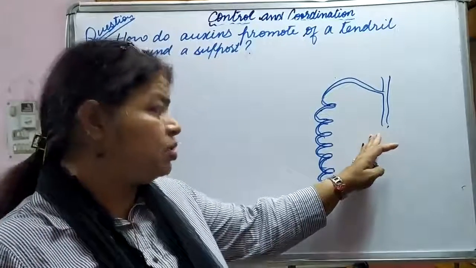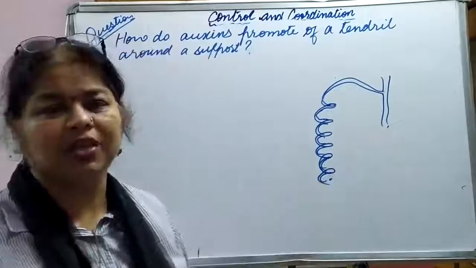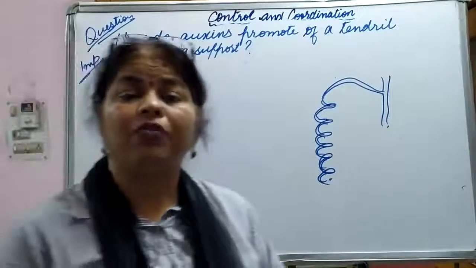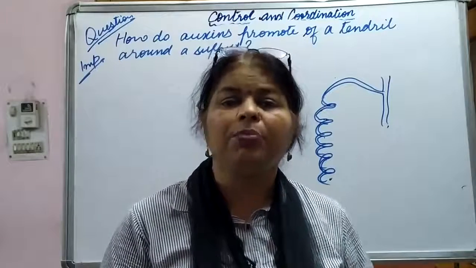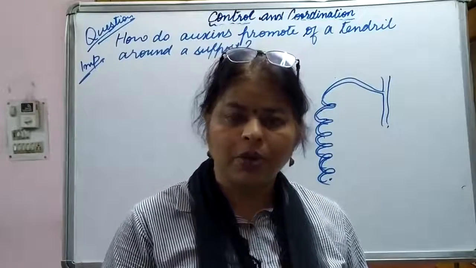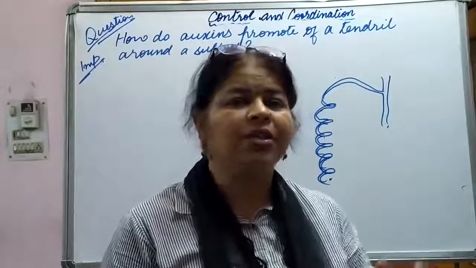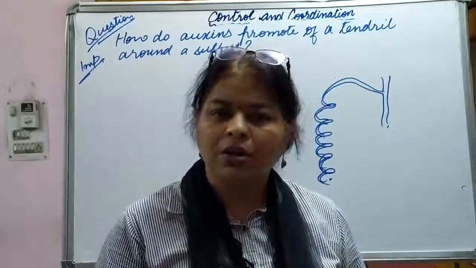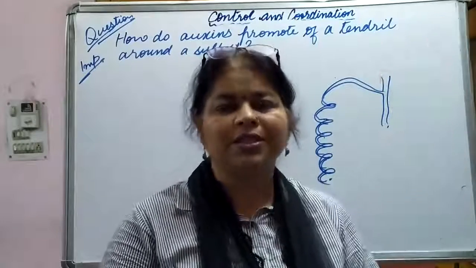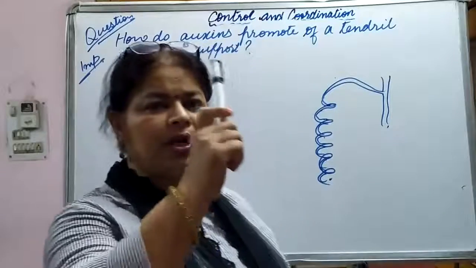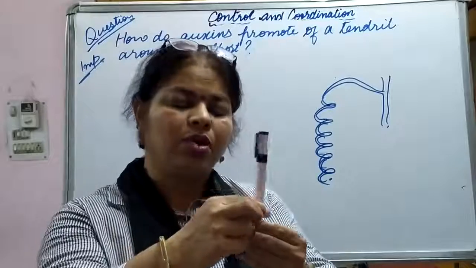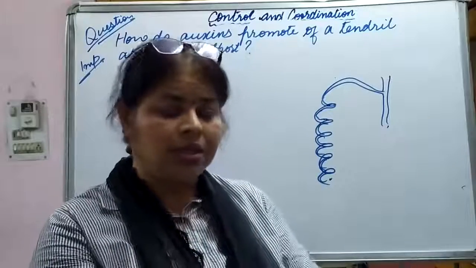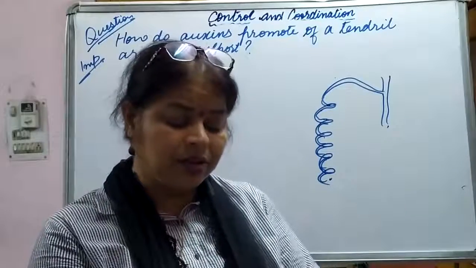Creepers or clambers, you might have seen, like the creeper of a pumpkin, a money plant, or some other like bitter gourd. So when it starts climbing, it starts wrapping around the support. For example, this is the support. Now what happens? This plant part, that is the tendril, what does it do?